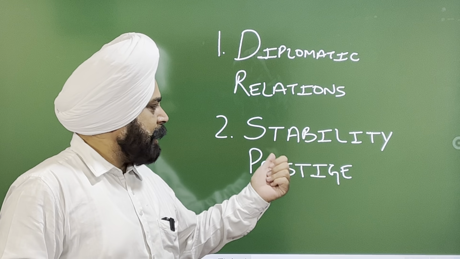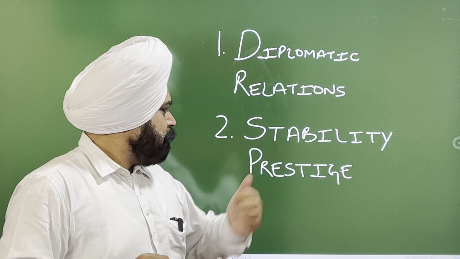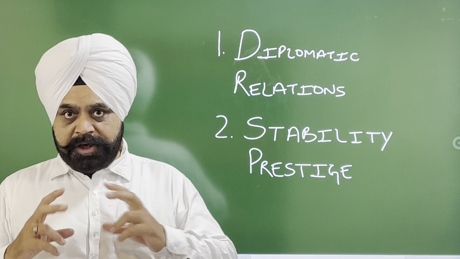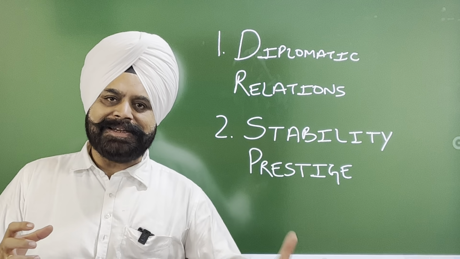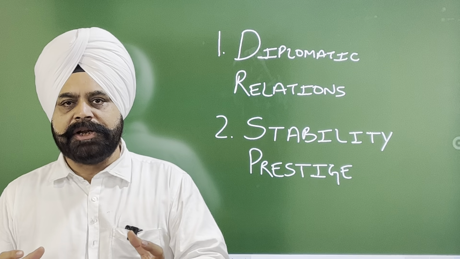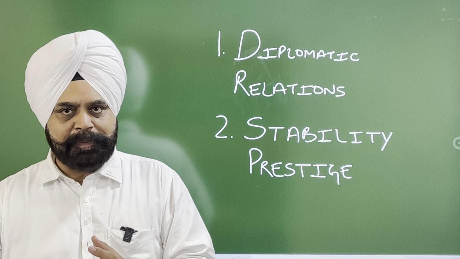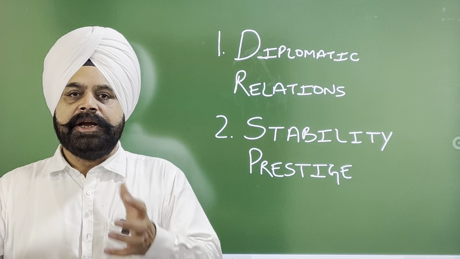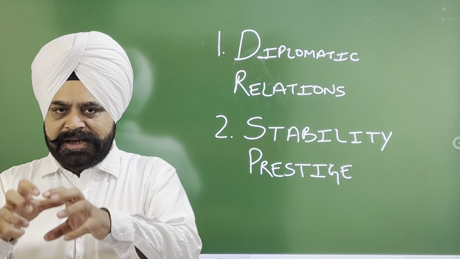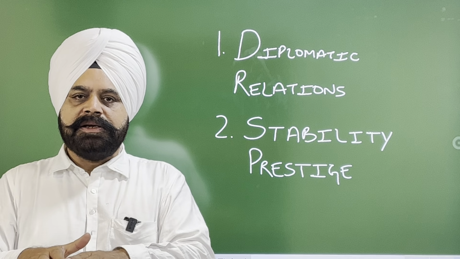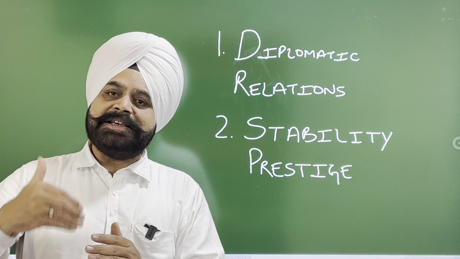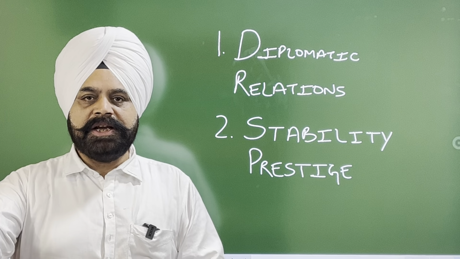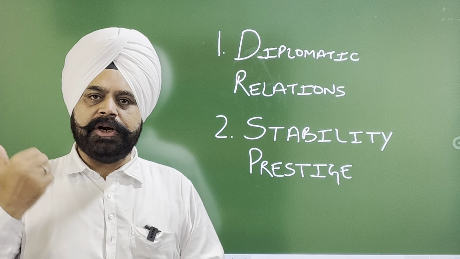Second is stability at home and prestige abroad, meaning thereby, by way of recognition, if an existing sovereign nation is giving the recognition to a new territory as an independent country, it brought stability within the new state, and it also gave prestige outside the nation, that is among the international community.